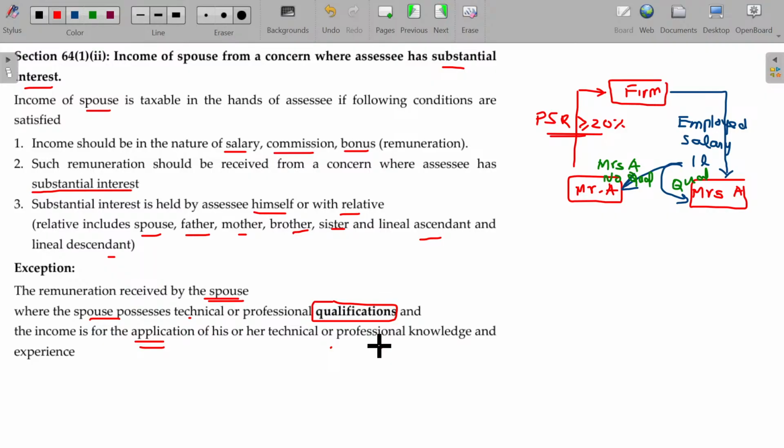So without qualification, if the spouse gets a salary from the partnership firm where Mr. A is the owner or has the right to claim more than substantial interest, more than 20% profit sharing ratio or more than 20% shares, it is clubbed. Is that clear? Hope now you will be able to understand.